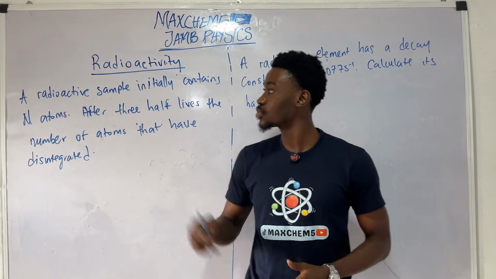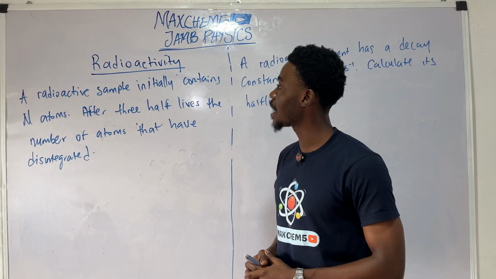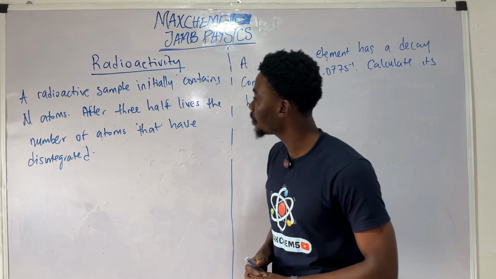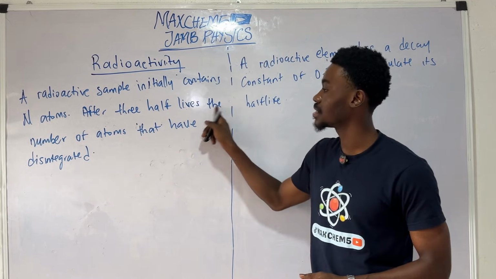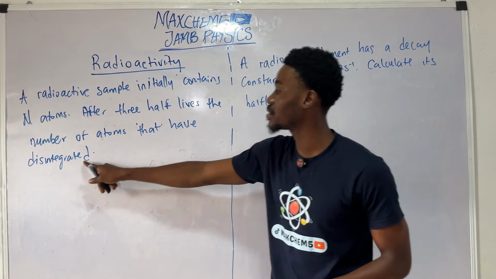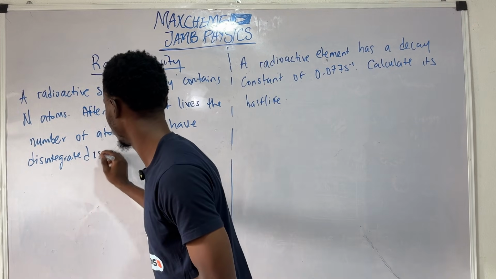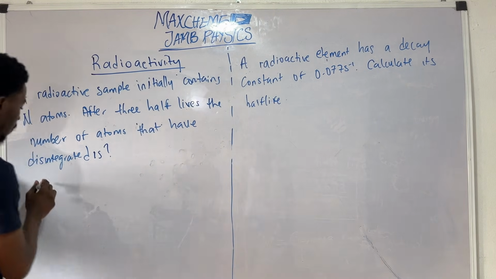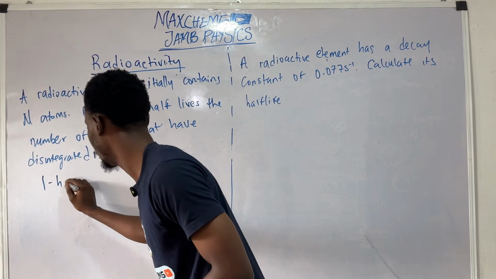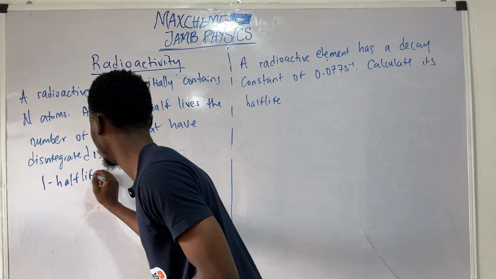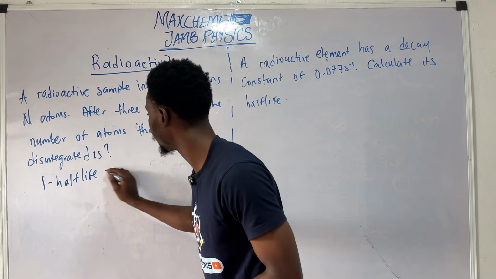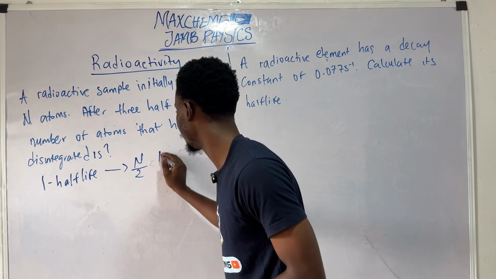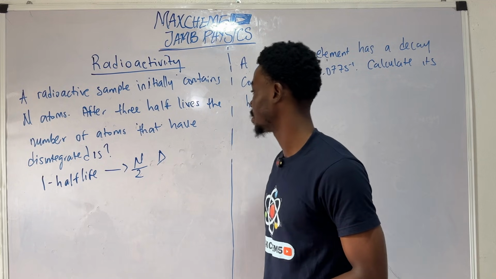So here I have a question that says, a radioactive sample initially contains N atoms. After three half-lives, the number of atoms that have disintegrated is? So how do we go about this problem? For one half-life, half of that atom would have disintegrated or decayed.